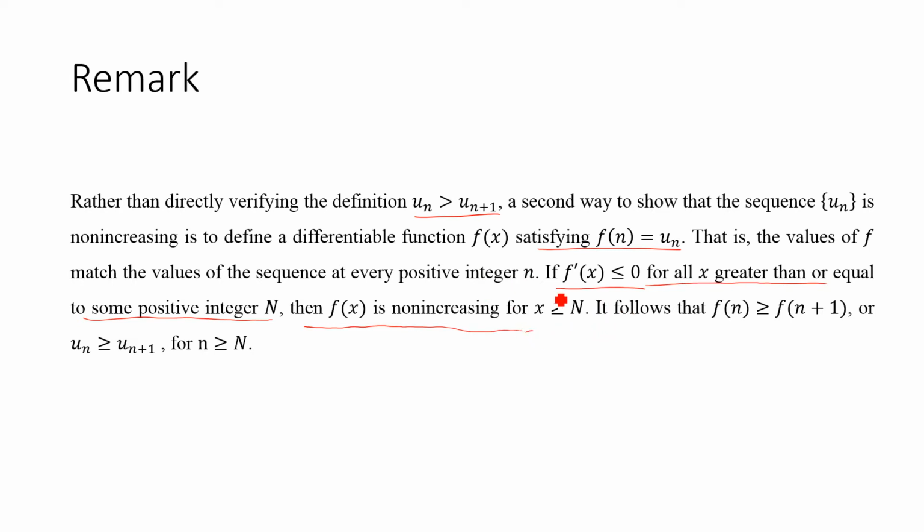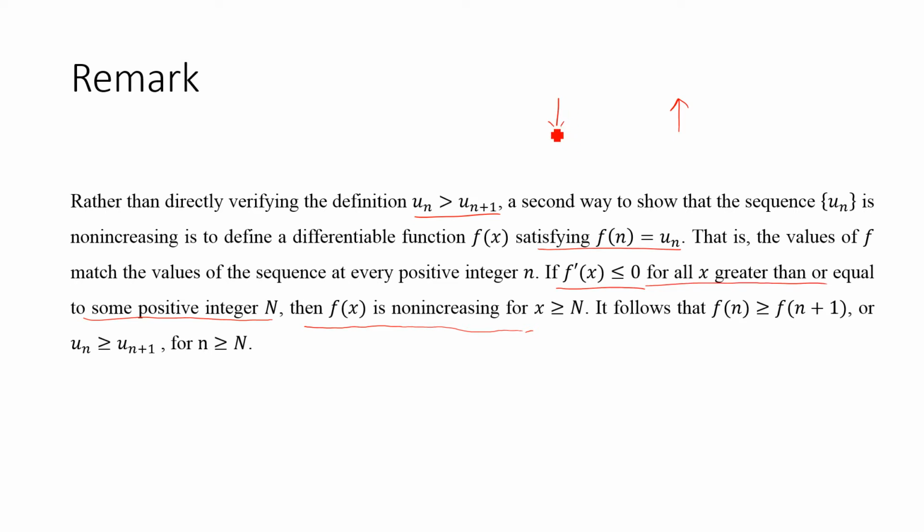So actually this result comes from calculus 1. You have already seen that when the derivative is less than or equal to 0, the function is decreasing, and when the derivative is greater than 0, the function is increasing. So derivative less than 0 means decreasing, but in case of equal to 0, it can be constant.